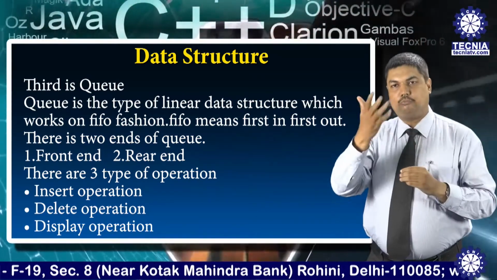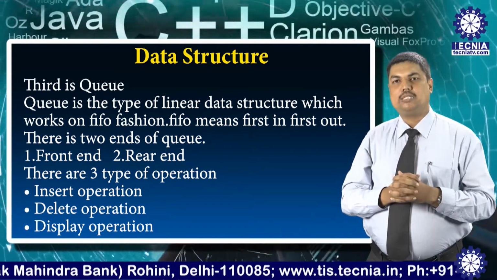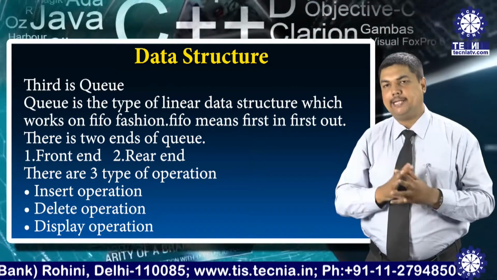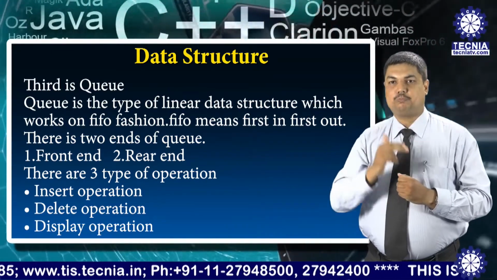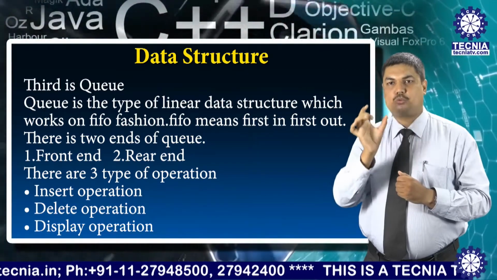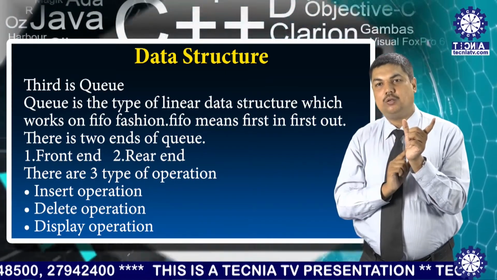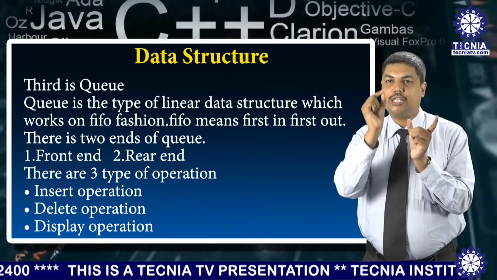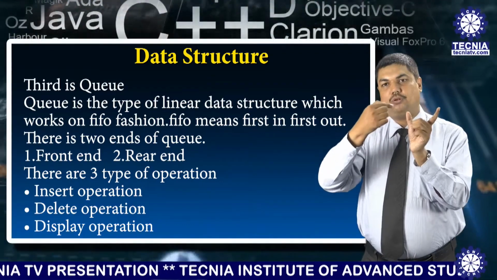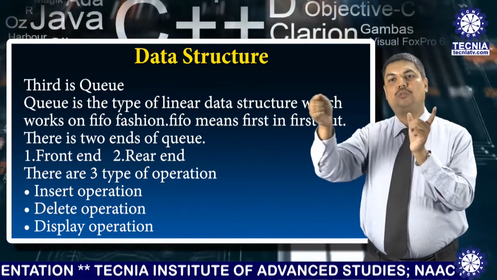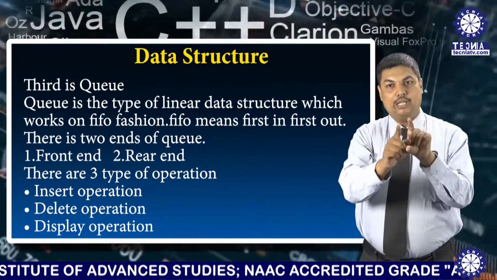These detailed parts we will discuss in the next lectures, but here is another operation, the display operation. What is the display operation? It means showing all the elements available in your queue. And what is this arrangement? That arrangement is first in, first out. When we serve 1, 2, 3, 4, 5, the going order is 1, 2, 3, 4, 5, just like at a movie counter, where the customer who comes first is served first.